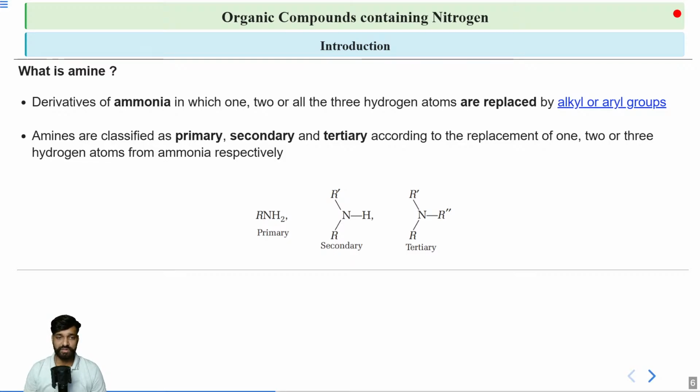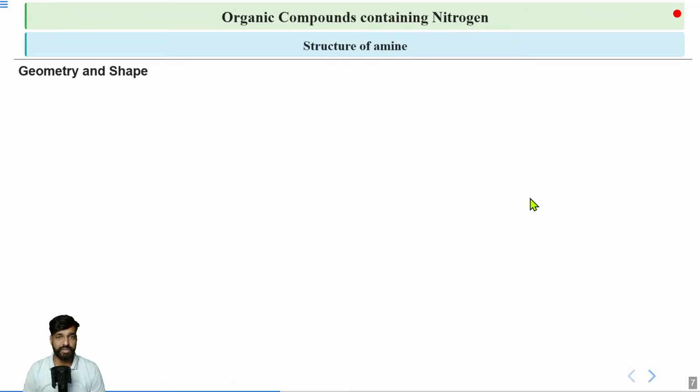If you remove one hydrogen atom and replace it with R, then you will get a primary amine. If you remove two hydrogen atoms and replace them with R' and R, here two alkyl groups are present. Then we have a nitrogen which contains three alkyl groups. So these are the three types of organic compounds containing nitrogen, or amines, and these three are three different functional groups. Now moving on to the next thing, which is geometry and shape.